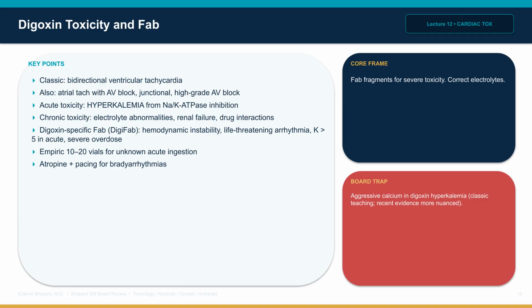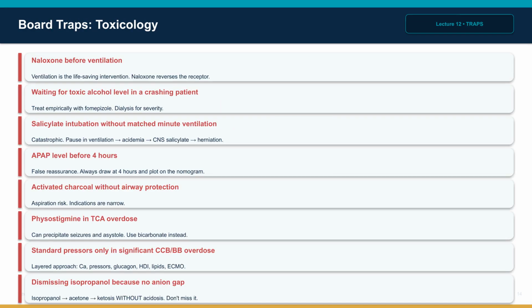Avoid calcium in hyperkalemia from digoxin, the stone heart theory, though recent evidence is mixed. Treat bradyarrhythmias with atropine. Pacing may be needed. Correct electrolytes. The toxicology board traps are classic.